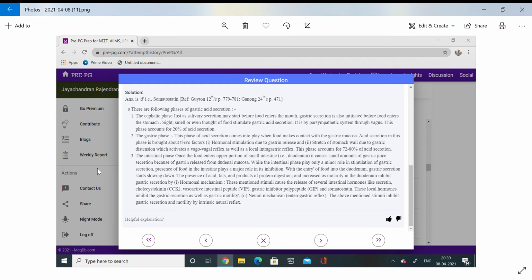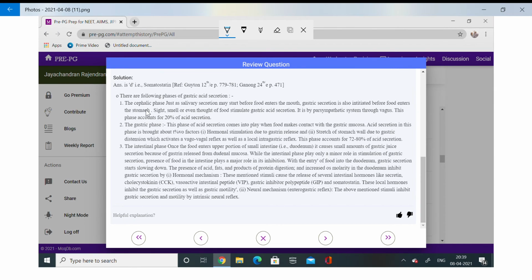So now we'll discuss gastric acid secretion, along with salivary secretion and pancreatic secretion. So this is about secretion of the alimentary tract. I want it to be done faster. So let us start with the following.